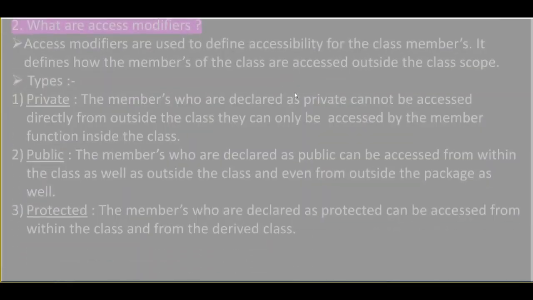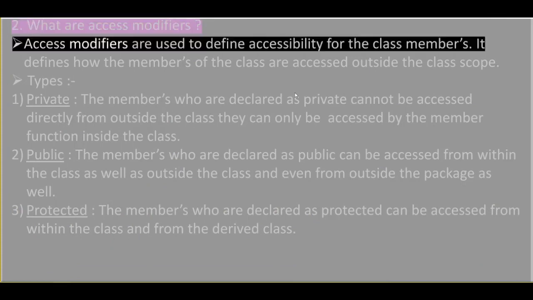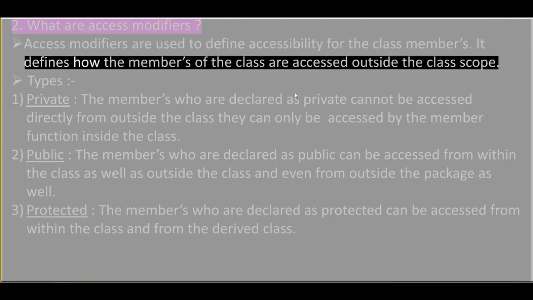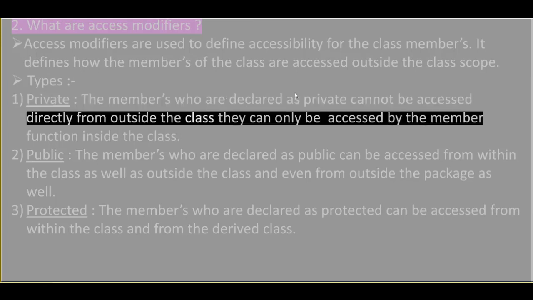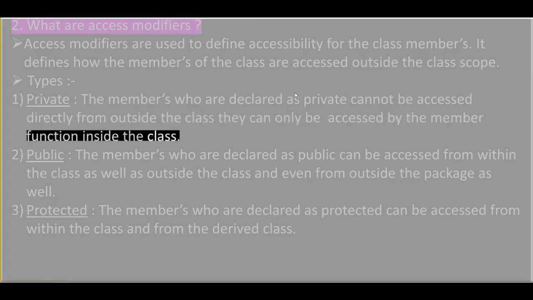2. What are access modifiers? Access modifiers are used to define accessibility for the class members. They define how the members of the class are accessed outside the class scope. Types. 1. Private. The members that are declared as private cannot be accessed directly from outside the class. They can only be accessed by the member functions inside the class.